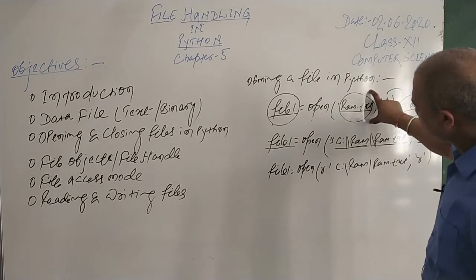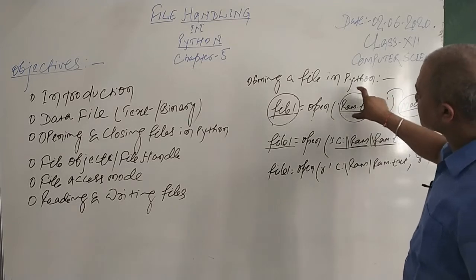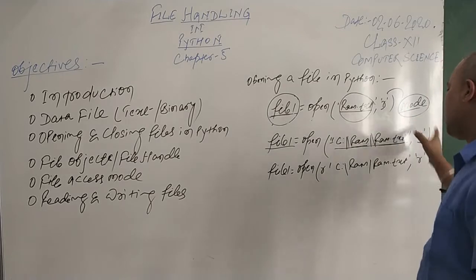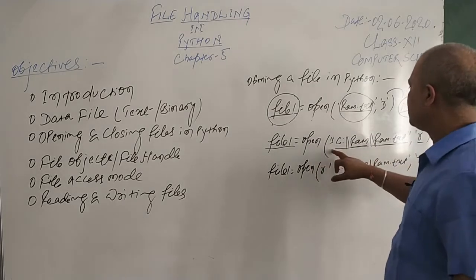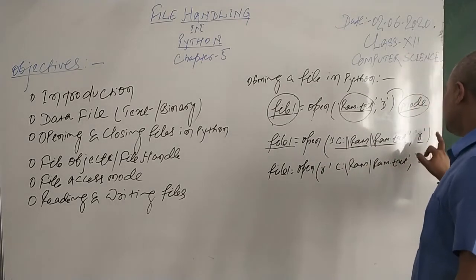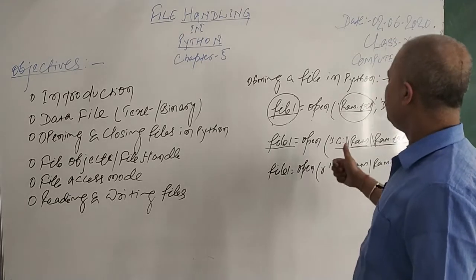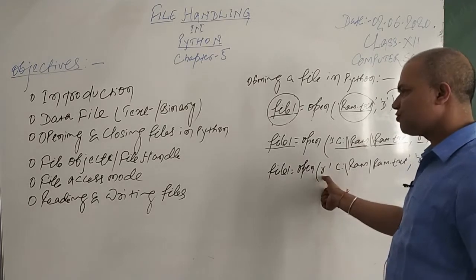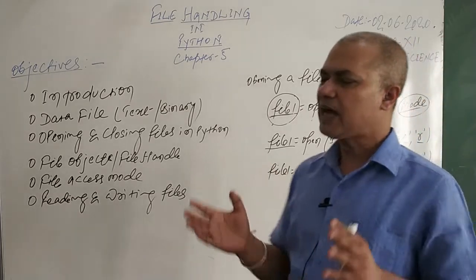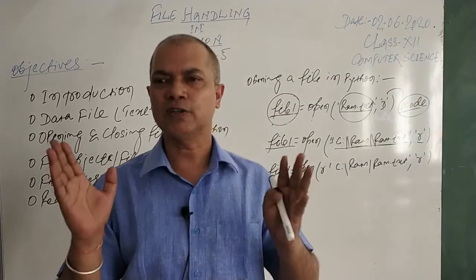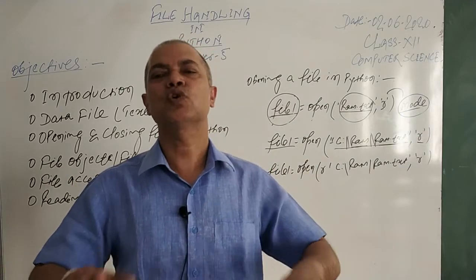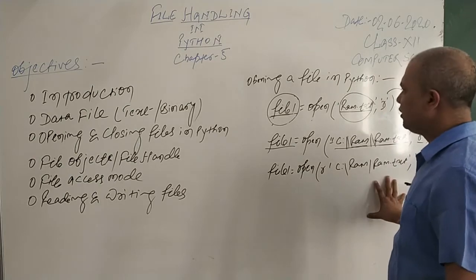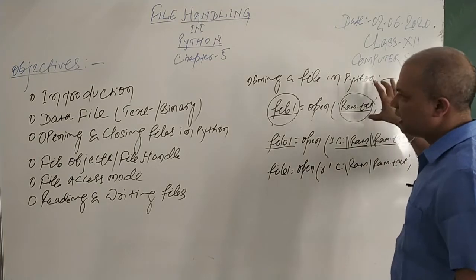But directly you can use the file name. In that case, your file will exist at the same location wherever you are currently working. Second, if you want to mention another location, mention that in double quotes with the double slash and then the mode of the file. And third, if you're trying to use a single slash, then you have to start with r. That is a raw string. Raw string means whatever I'm passing in the quotes, for Python it's just a string, so the computer will not take the special meaning of this slash. So these are the three different ways a file can be opened in Python.